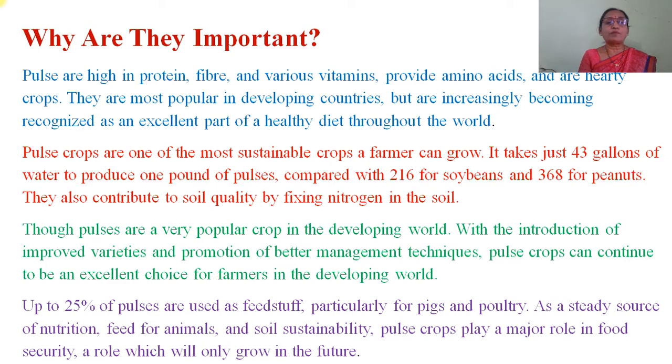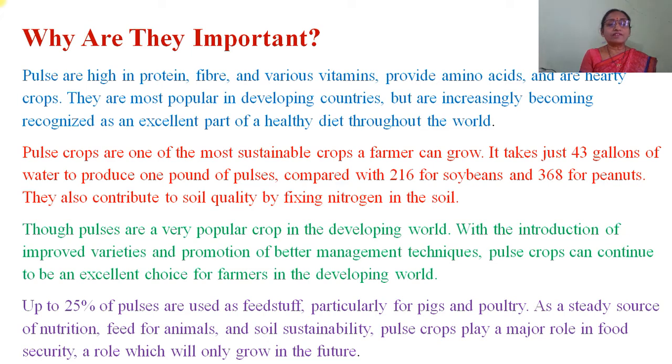They are most popular in developing countries but are increasingly becoming recognized as an excellent part of a healthy diet throughout the world. Pulses are one of the most sustainable crops a farmer can grow. It takes just 43 gallons of water to produce 1 pound of pulse compared with 216 for soybean and 368 for peanuts. They also contribute to soil quality by fixing nitrogen in the soil.